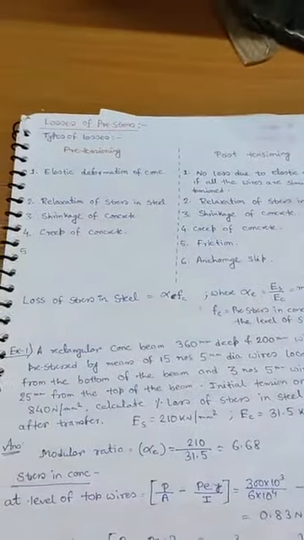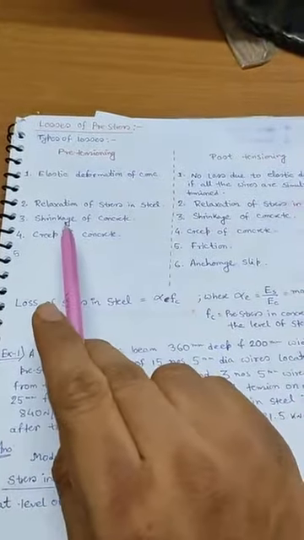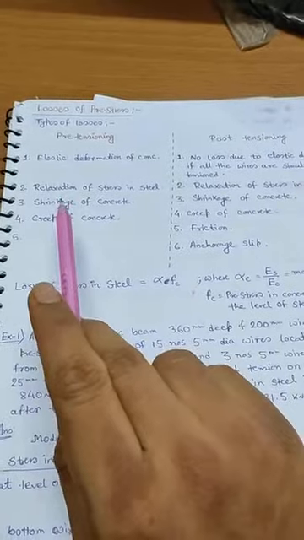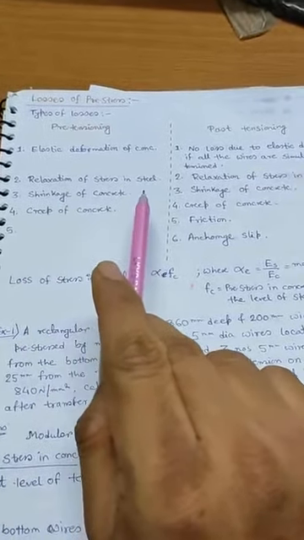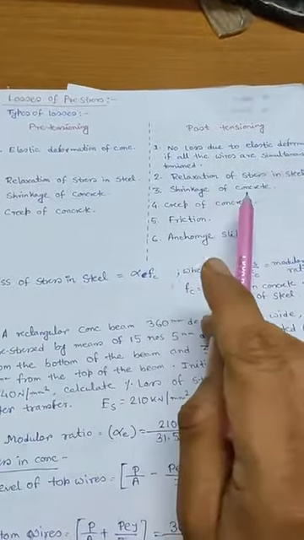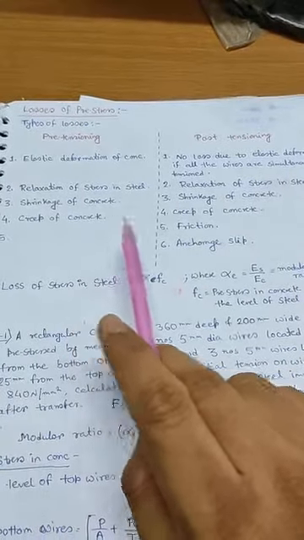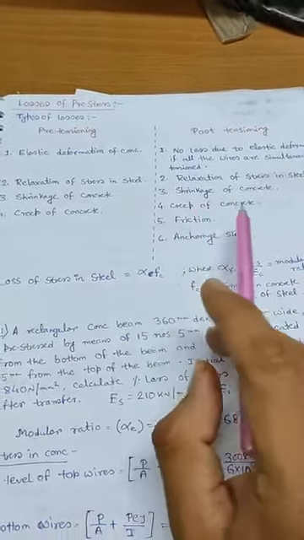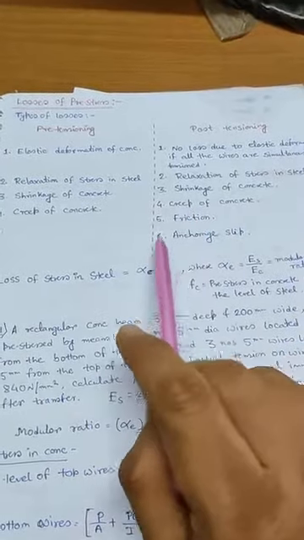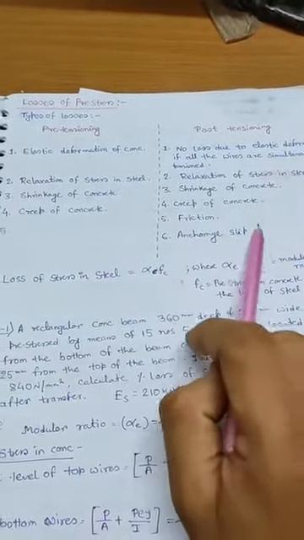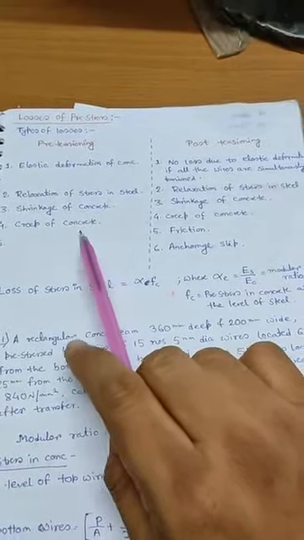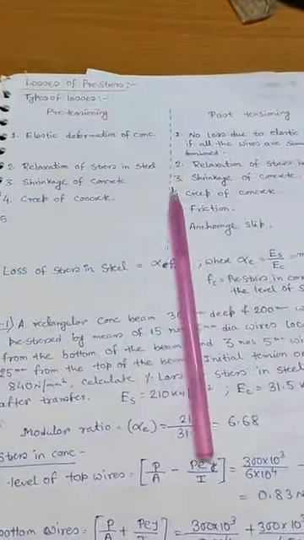But in case of pre-tensioning, relaxation of stress in steel can occur. In case of post-tensioning also this occurs. In pre-tensioning there is shrinkage of concrete and creep of concrete, and in case of post-tensioning also shrinkage of concrete and creep of concrete, and two extra terms are there, friction and anchorage slip, that are absent in case of pre-tensioning losses.